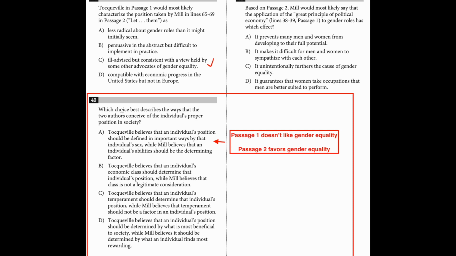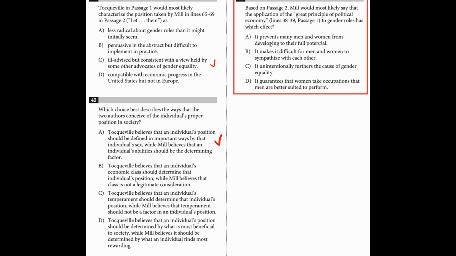Question 40 also requires the knowledge from both passages. Since we have the basic knowledge of those two passages, we can solve this one right away. The first passage is against gender equality, while the second passage favors gender equality. So the answer is obviously A.